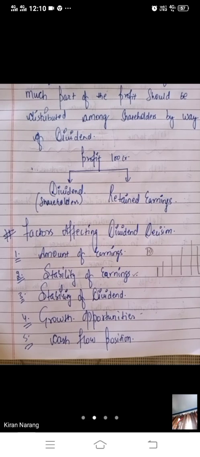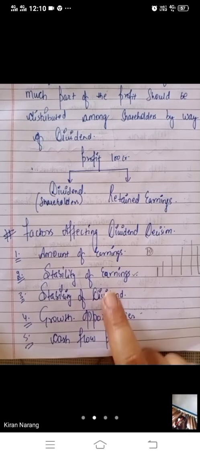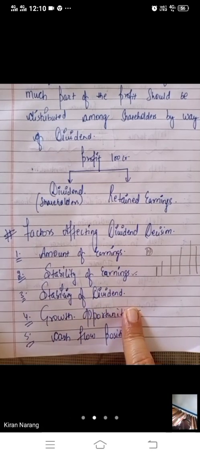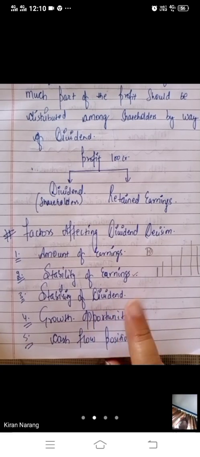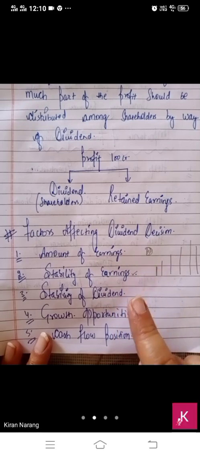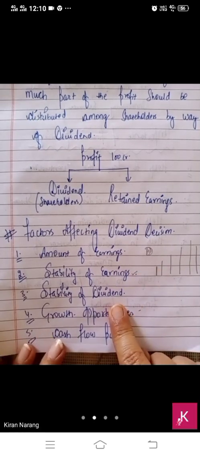The market value of your company will go down. So just to maintain the market value, to keep it secret that you have lost this year, you have to give certain dividend to shareholders, and that's why you have to follow the stability of dividend. You have to consider the stability of the dividend. If dividend changes every year, if fluctuations are upward, then it's good. If it is downwards, then the market value of the company will be hampered.